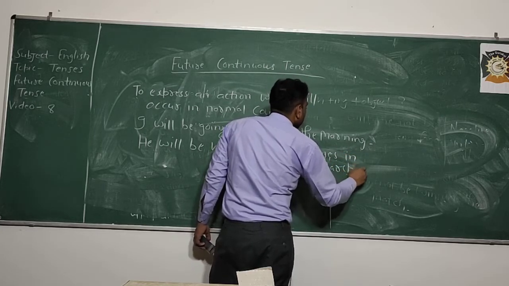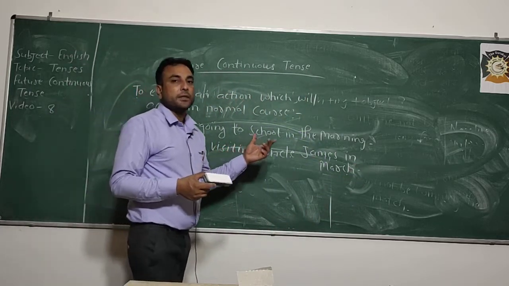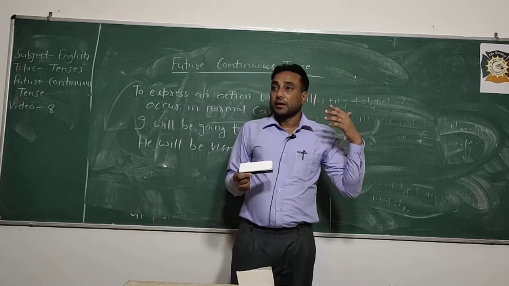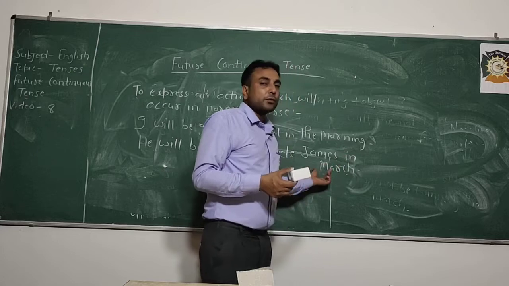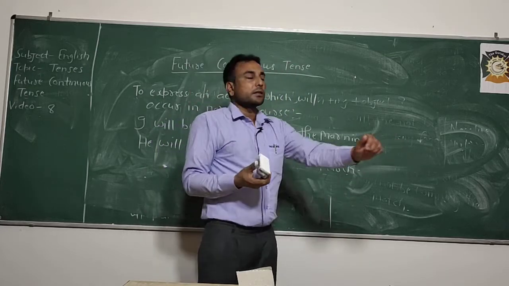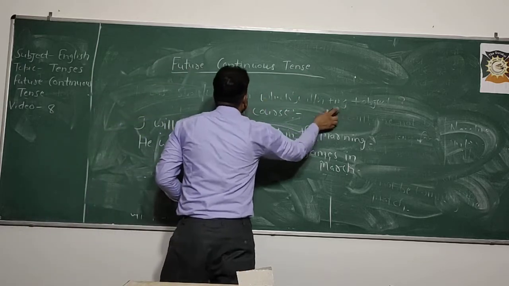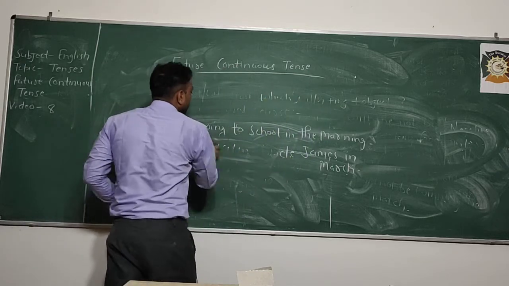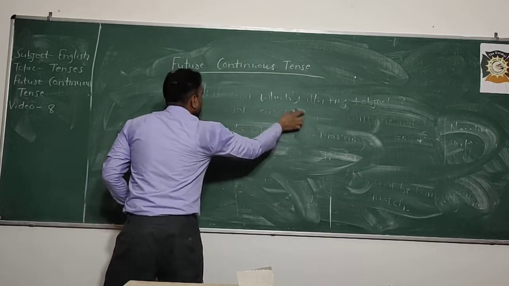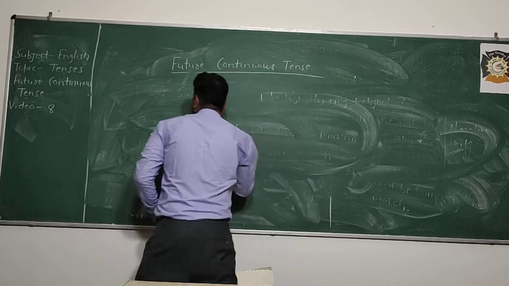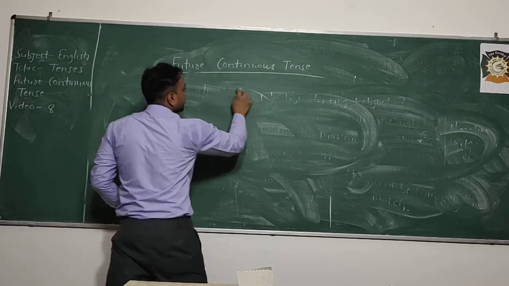Uncle James in March. So he will be visiting means he is planning something, and some we also call it future time references. So time reference is also given, and I will discuss this time reference with you in detail. So this is to express an action which occurs in the normal course of our life. And the second one is when time references, when we relate this tense with time references. So how to use it, I will explain it to you.